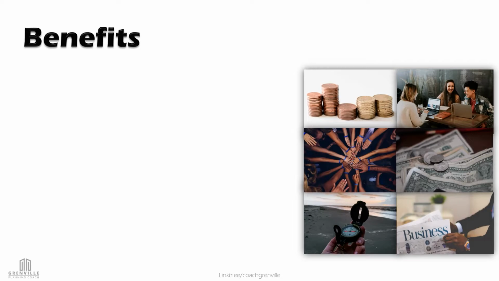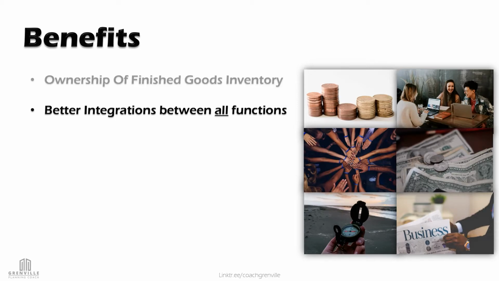S&OP is a very effective tool to allocate ownership of finished goods. The stock product is managed with a stocking program which is owned by the operations, while made to order is the ownership of the sales team. It is a very effective tool which integrates all the activities between the different functions of the organization, and there is no panic rush when it comes to reacting to the situation in the market.